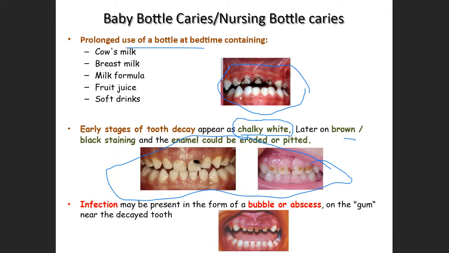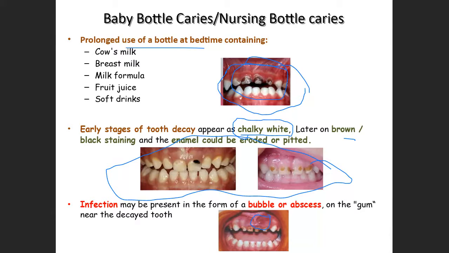So these are the initial stages of the early childhood caries. Later on it becomes the advanced carious lesion. The infection may be present in the form of a bubble or abscess on the gum near the decayed tooth. If you see in the picture where I am circling out, we see an abscess. This happens when the early childhood caries crosses the initial stage. So these are some of the things you should know.